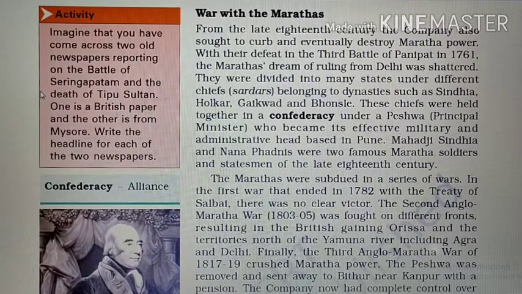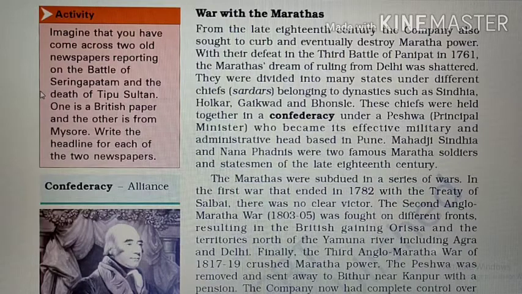They were divided into many states under different chiefs, which were called Sardars, belonging to dynasties such as the Scindias, the Holkars, the Gaikwads, and the Bhosles. These chiefs were held together under a Peshwa. Peshwa was the principal minister who became its effective military and administrative head based in Pune.